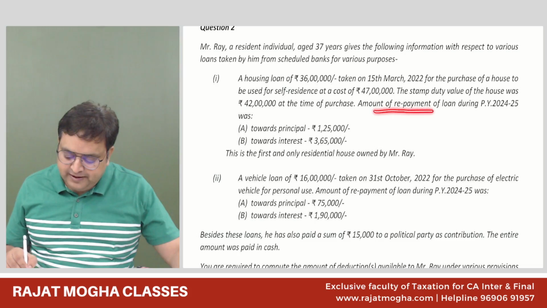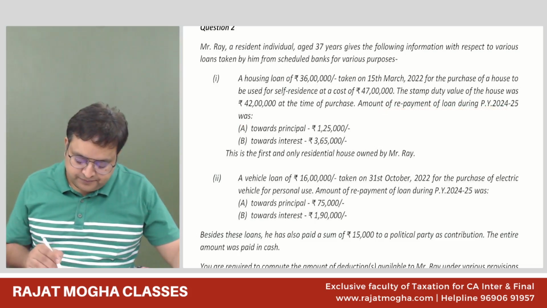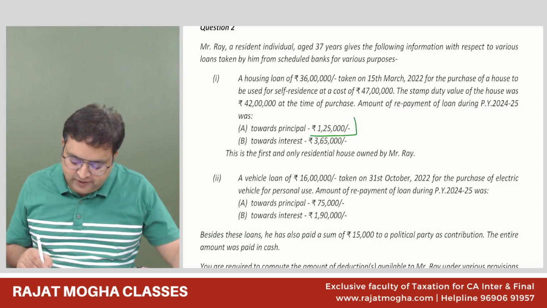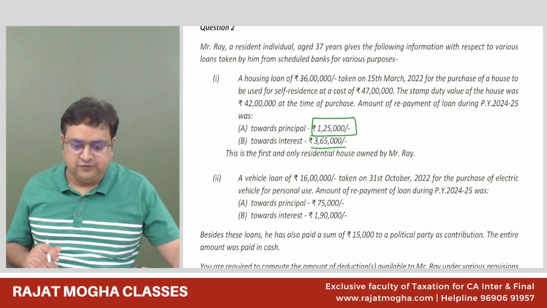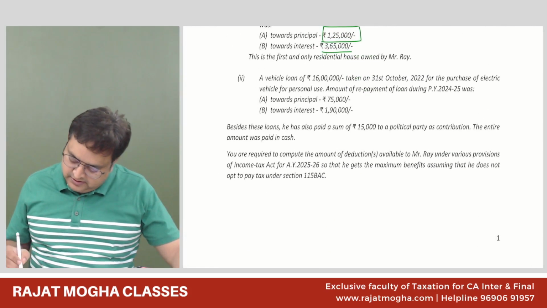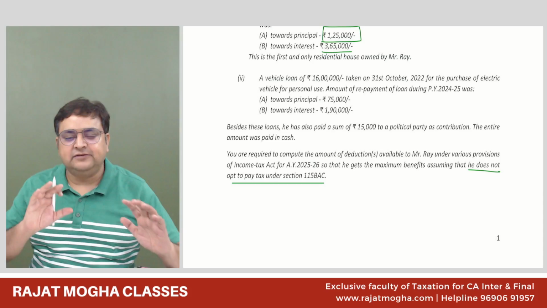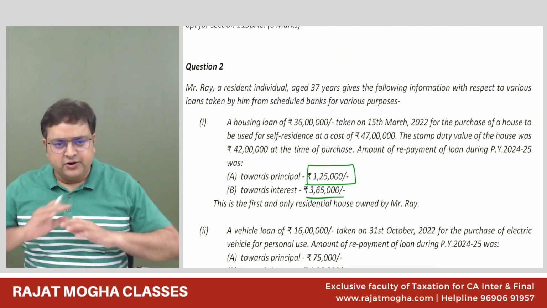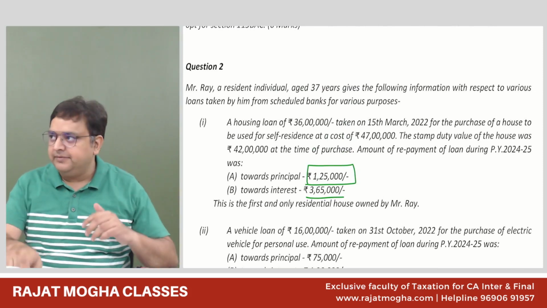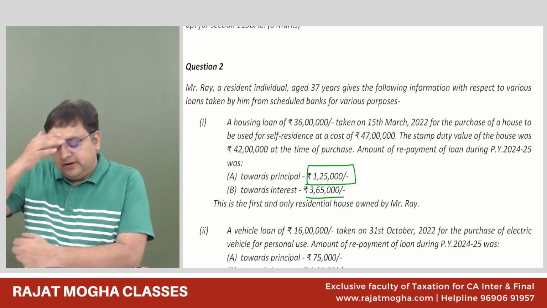The amount of repayment of loan during previous year 24-25 was towards principal 1,25,000 and towards interest 3,65,000. Guys, he does not opt for 115BAC. That is, he is following the optional regime. Forget everything, just remember.